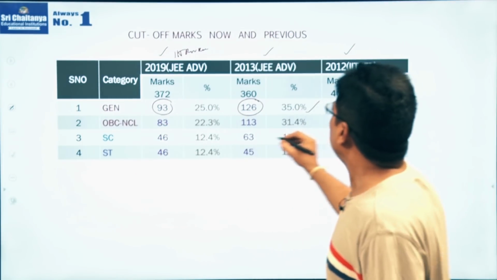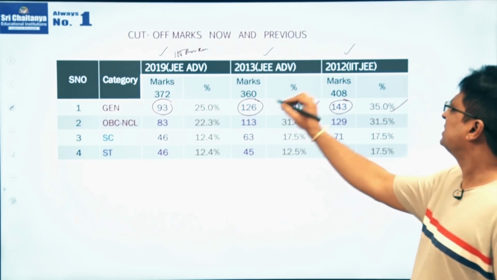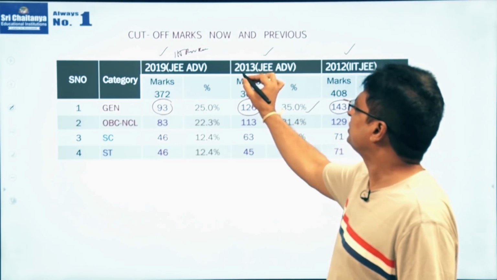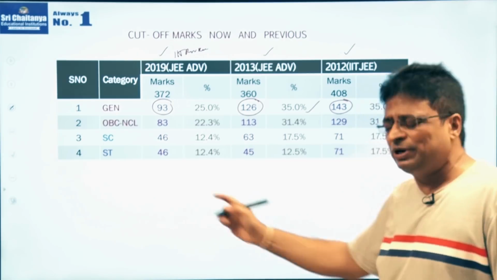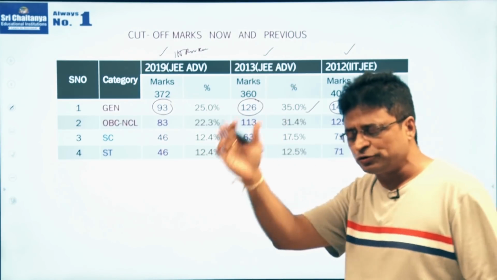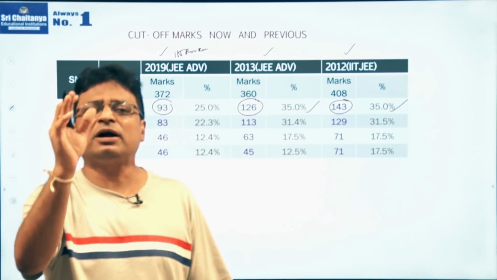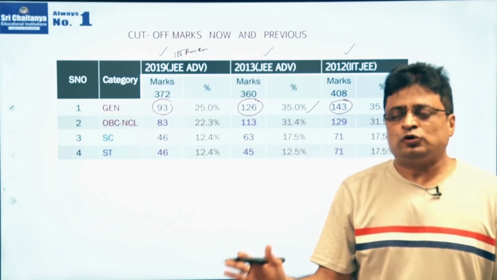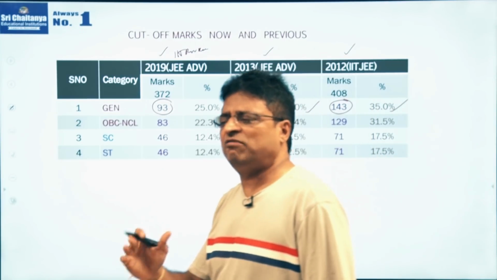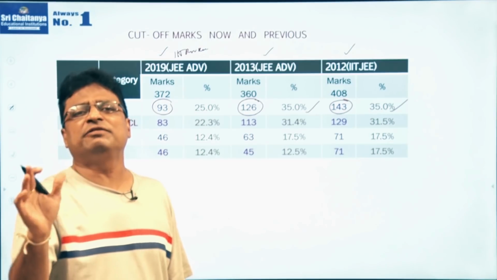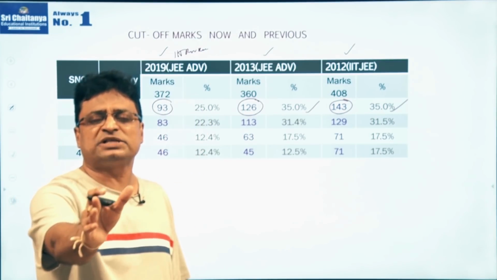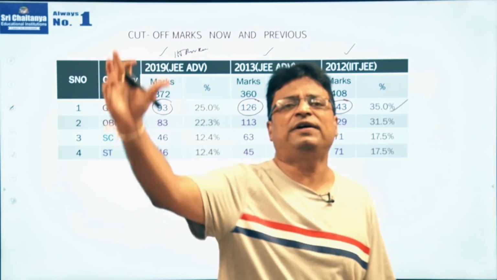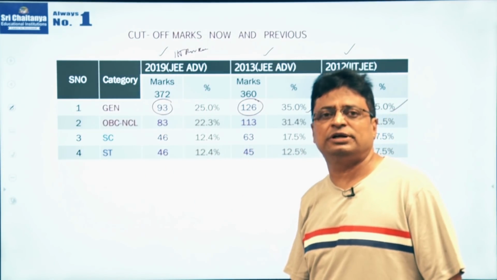And coming to OBC, these are the cutoff marks. This was in 2012, this was in 2013, and this was last year. The same cutoff marks, around 35%, will be there in 2020 also. So those who are confidently maintaining 35% of the marks, whatever the paper and whatever its standard, definitely they will qualify in JEE Advanced 2020, I am sure.